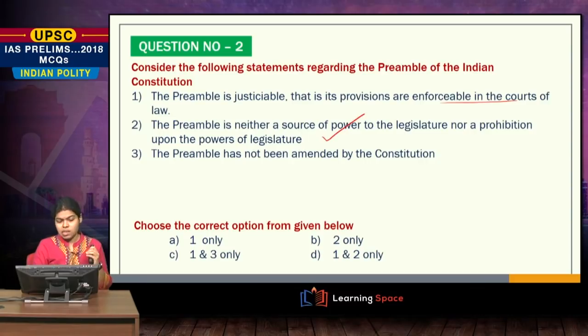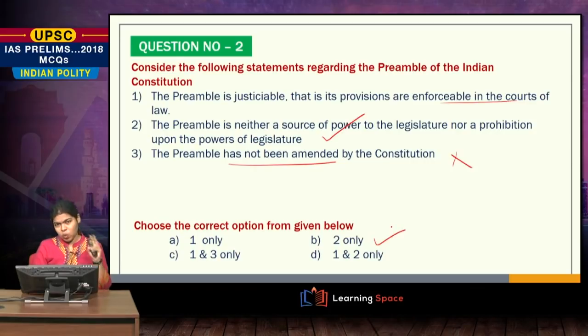Now, let us look at the third statement. The preamble has not been amended by the constitution. Again, everybody knows the preamble has been amended just once, and that is why this statement is wrong. So the correct option, even if you don't know what is there in your first option, don't worry. The correct option is answer number 2.